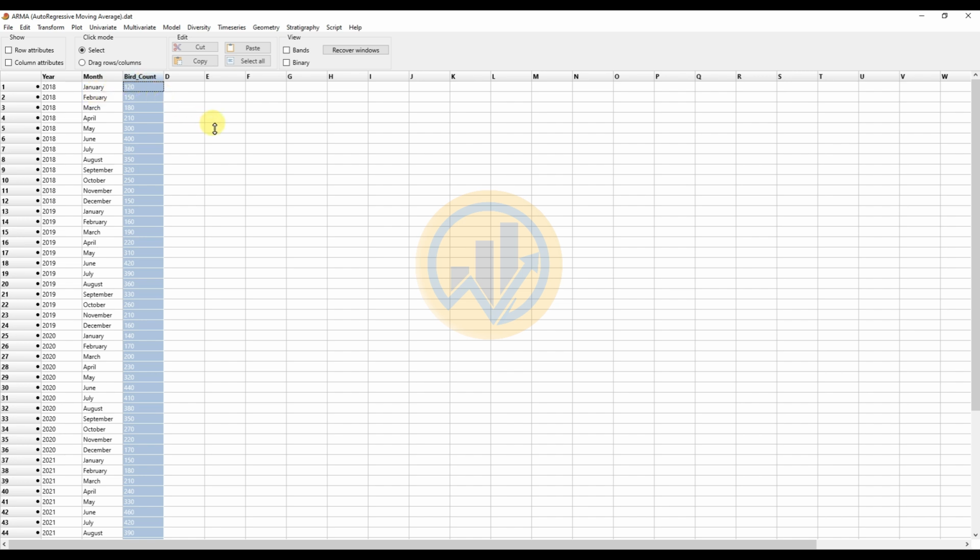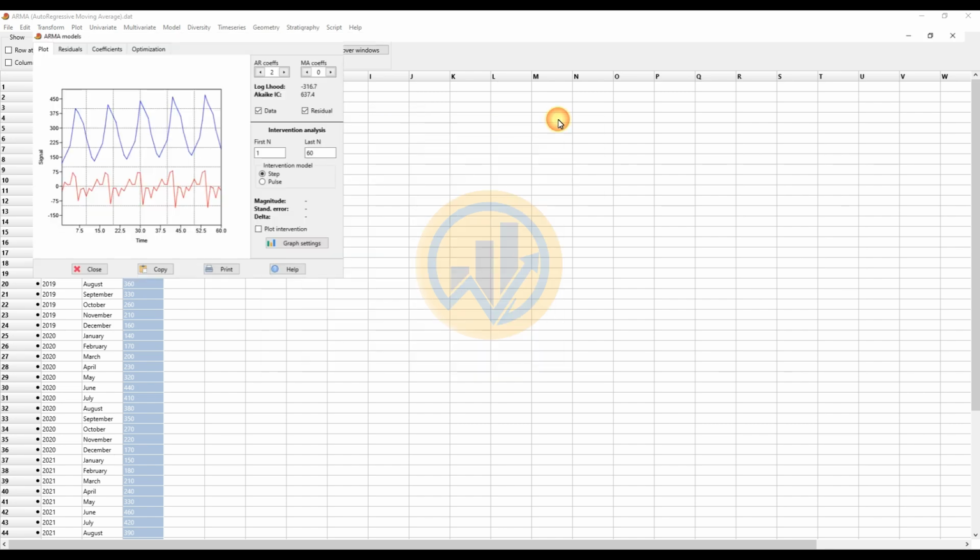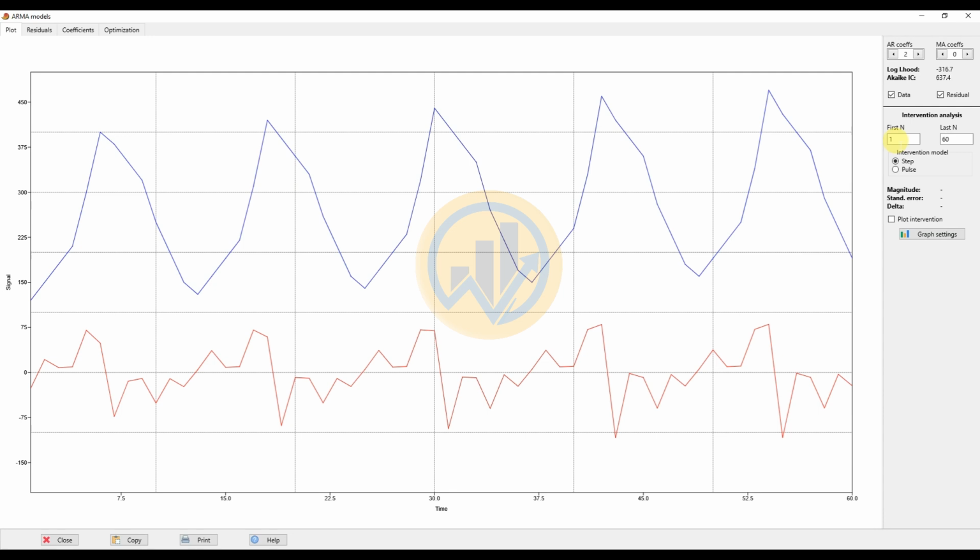Now to analyze ARMA in PAST, only one variable is selected, so select only the bird count variable. Now go to the Time series menu and select ARMA. Select ARMA and analyze the graph in PAST. Now change the first n to last n, 60. Select the first one, erase the 1 value and enter the 2 value. Now it is ready for the ARMA model in PAST.